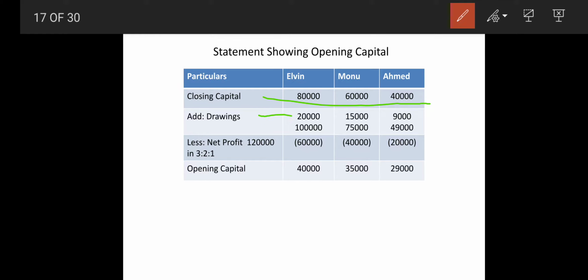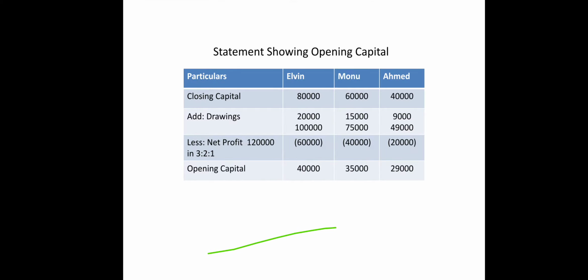Why are drawings to be added? Drawings are added because they were given individually in this. Net profit of 1,20,000 is to be distributed in 3:2:1. So we get 40,000, 35,000 and 29,000 respectively. So this is to be now transferred.